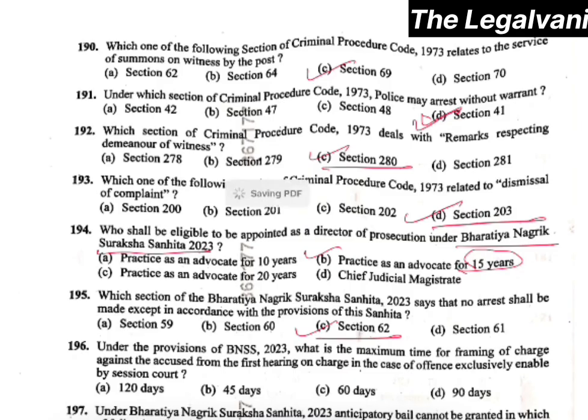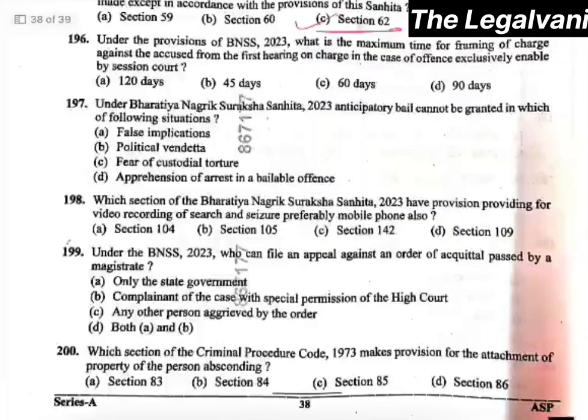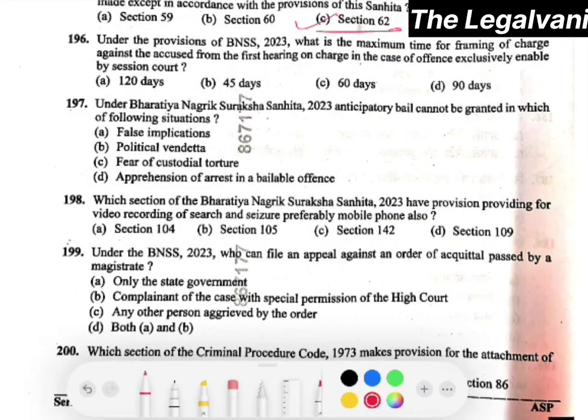Right. Now moving towards question number 196. Under provisions of BNSS 2023, what is the maximum time for framing of charge against the accused from the first hearing on the charge in the case of an offence exclusively triable by Session Court? The right answer would be 60 days. That is option number C.